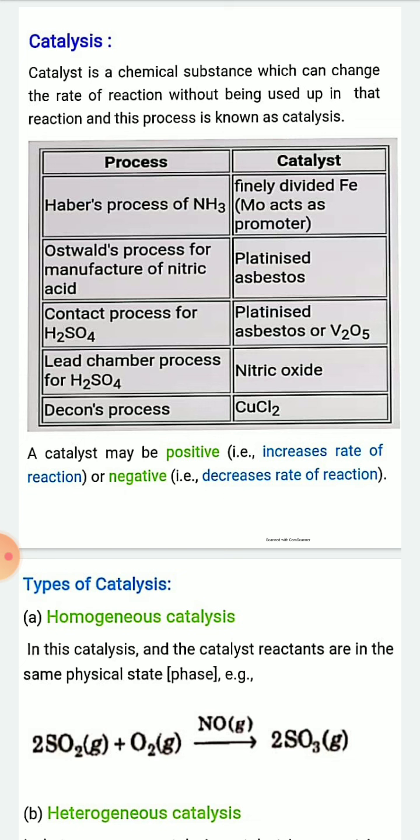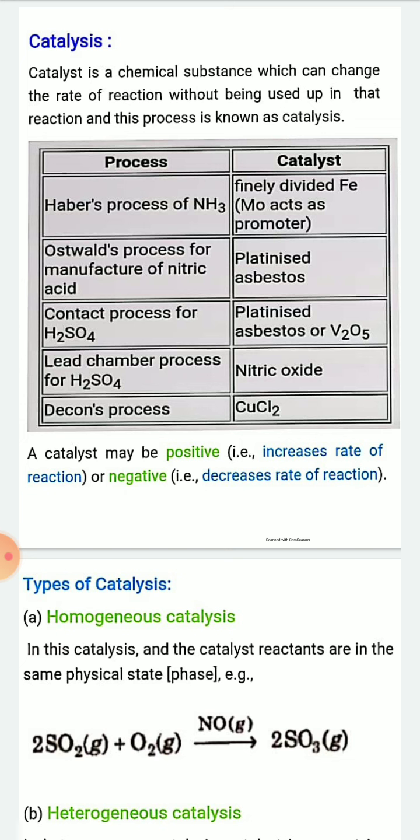Today I'll discuss catalysis. What is catalysis? Catalyst you have already studied in lower classes. That is, a catalyst is a chemical substance which can change the rate of reaction, which can increase or decrease the rate of reaction without being used up in that chemical reaction. And this process is known as catalysis. So a catalyst is the chemical substance which can alter the rate of a chemical reaction without being used up in the reaction, and this process is known as catalysis.